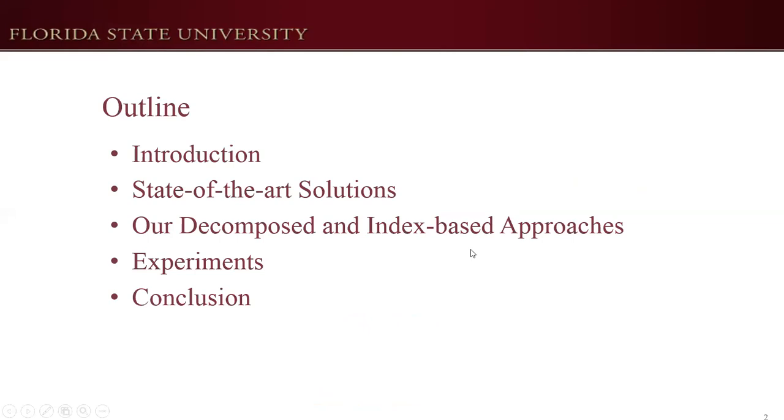This is the outline of my talk. First, I will introduce the background of uncertain graph clustering. Next, I will give the state-of-the-art solution. After that, I will discuss our two new methods. And then, I will give the experimental study. Finally, I will do the conclusion.